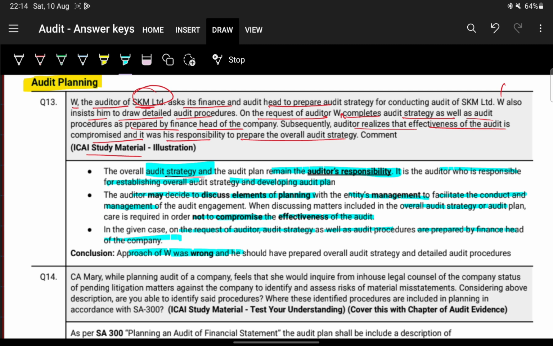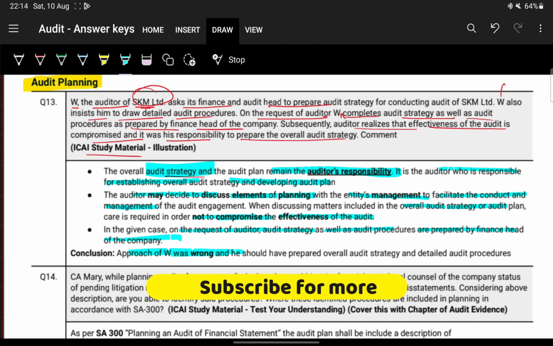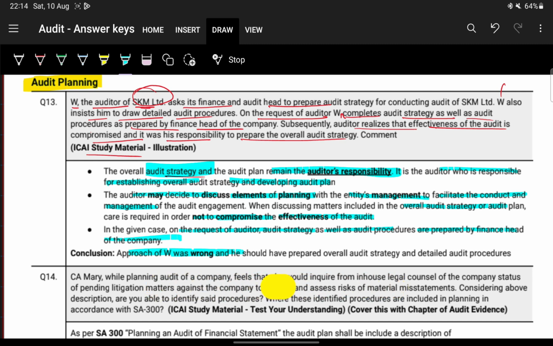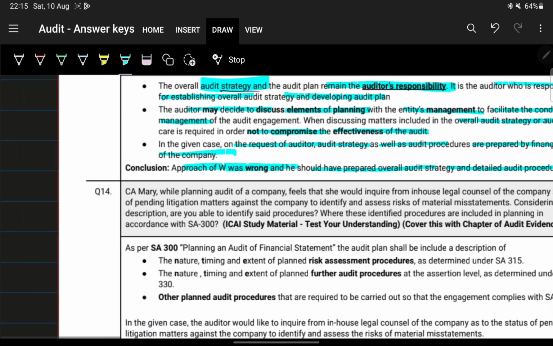He may discuss elements of planning with the management, but he needs to ensure that the effectiveness is not compromised. So the conclusion is the approach of W was wrong, and he should have prepared the overall audit strategy and detailed audit procedures. Very simple, right?